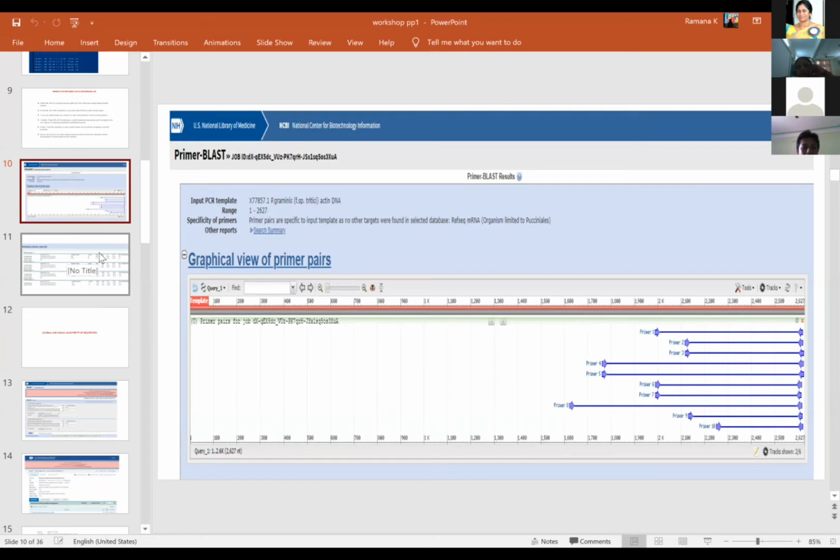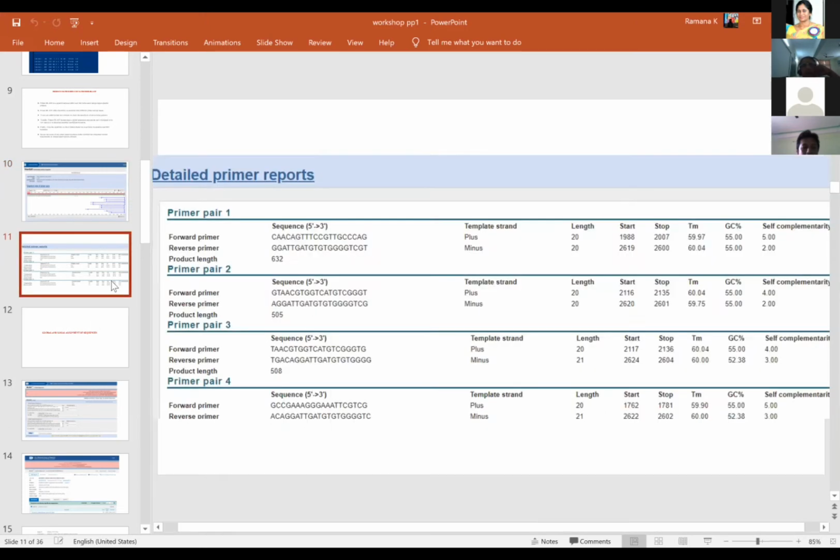You need to paste the sequence in the NCBI site, and on the right side of the NCBI window you have pick primers. You click on the primers, it goes to the Primer-BLAST program, and in the Primer-BLAST program, if you ask the program to compute the primers, it will give you the output, which is going to be seen like this in the window.